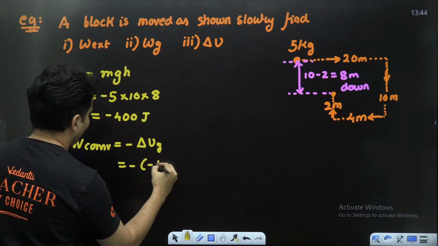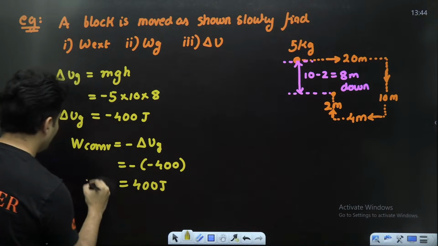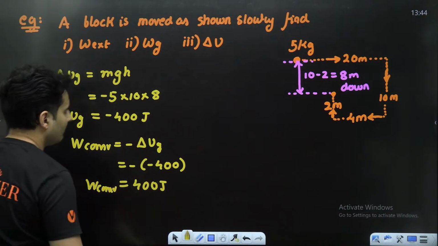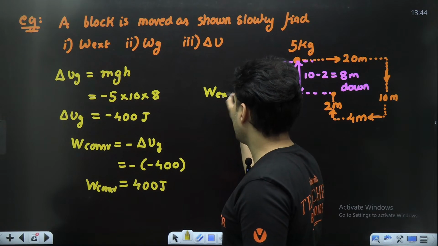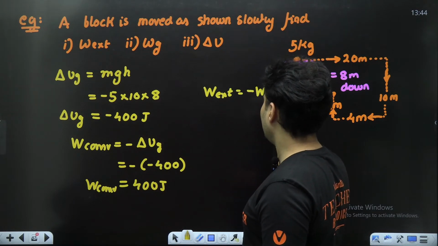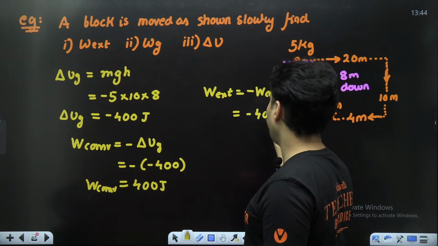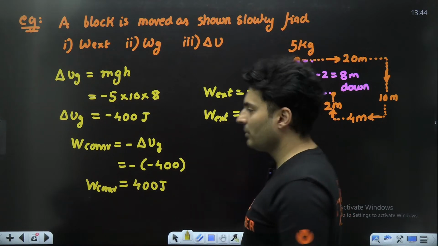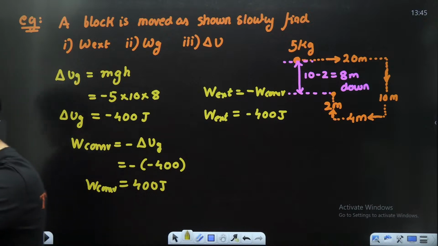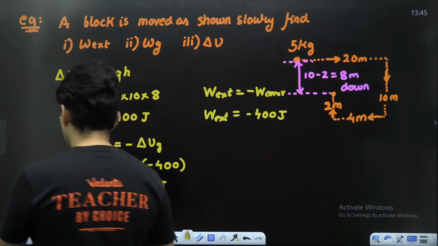So it is negative of negative 400, which is plus 400 joules. Lastly, what is the work done by the external force? It is negative of that particular work. So hence this will be minus 400 joules. This is work done by the external force in bringing it over here. Done and dusted. Clear? Shall we go ahead to the next question? Everybody? Very good. Let's move on.